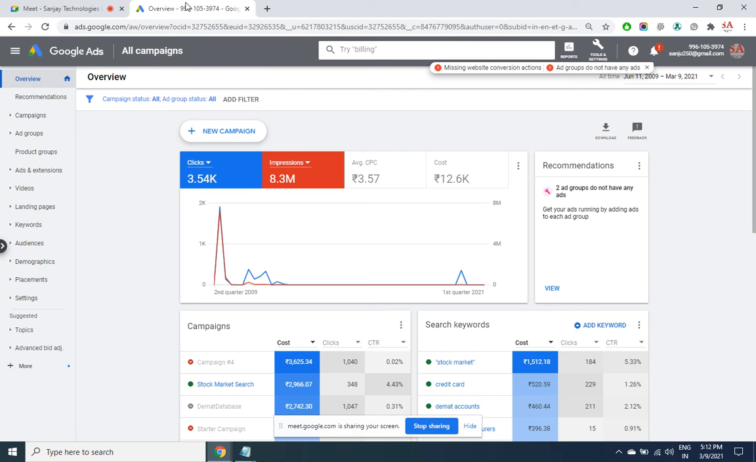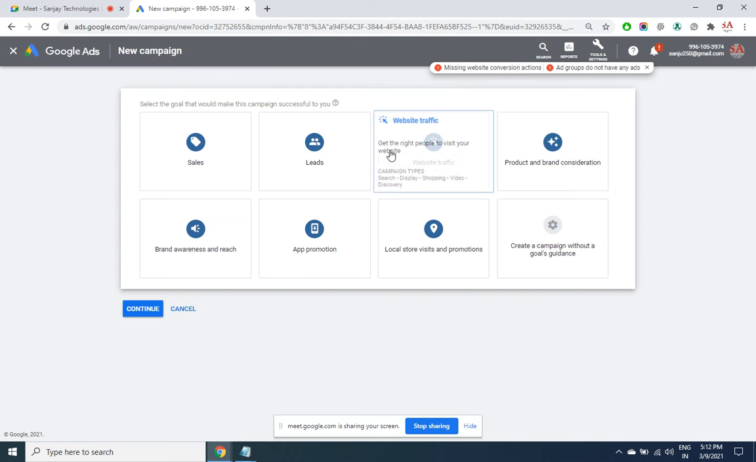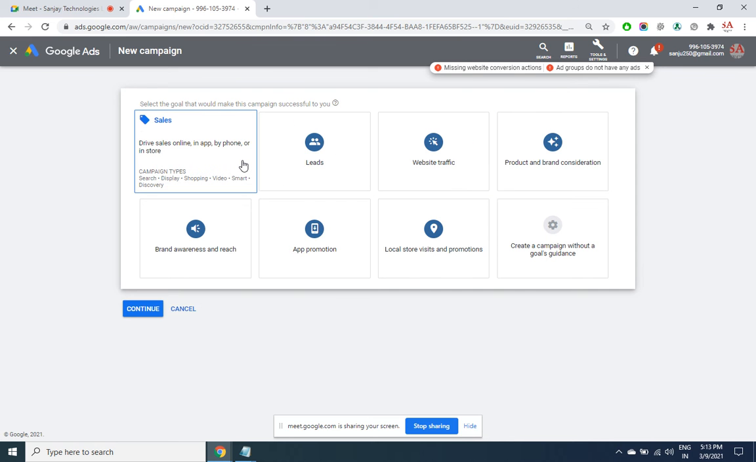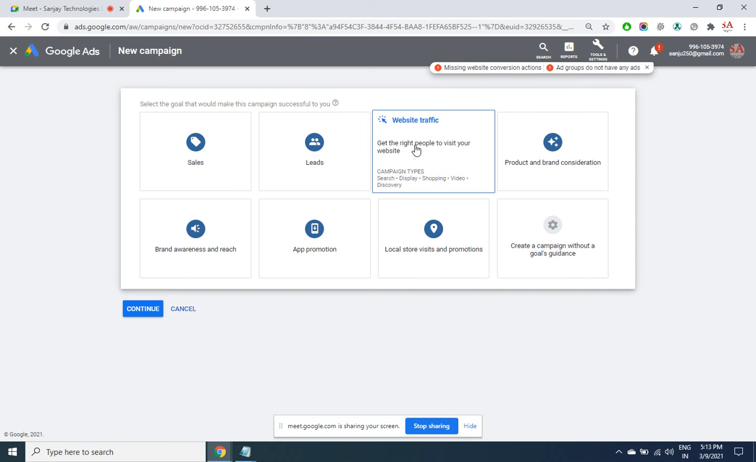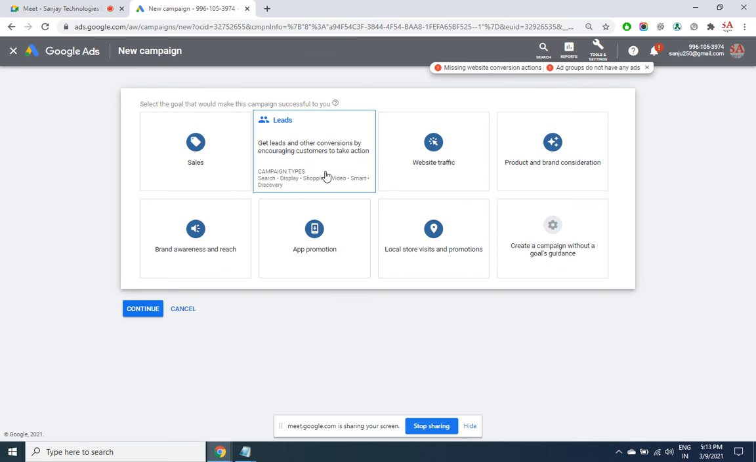So we have seen two types of campaigns. One is the website traffic, the most sophisticated campaign, and then we have seen the shopping campaign. So only website traffic has been done. All the 5 types we have seen. Today we are going to see the sales or the shopping campaign and then the leads.